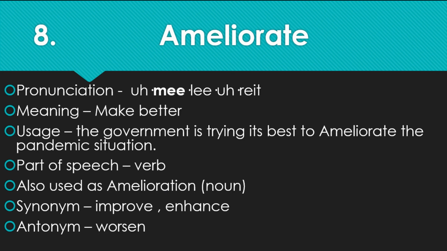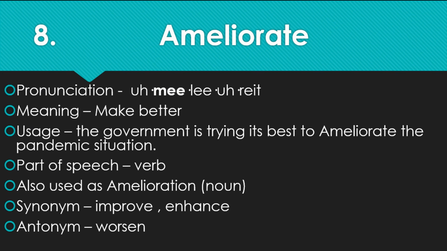At number 8 we have ameliorate. Its meaning is make better. Usage can be: the government is trying its best to ameliorate the pandemic situation. Part of speech is verb, also used as amelioration as a noun. Synonym can be improve or enhance, and antonym can be worsen.